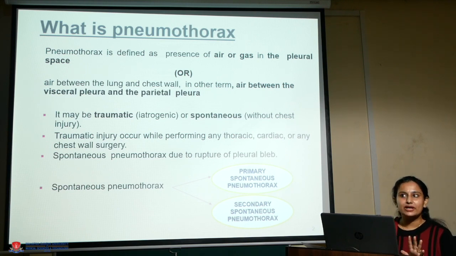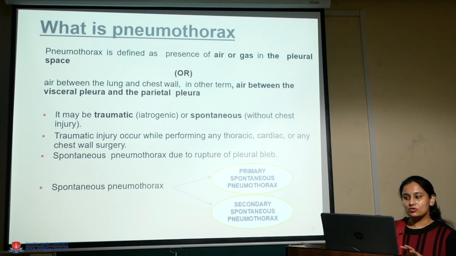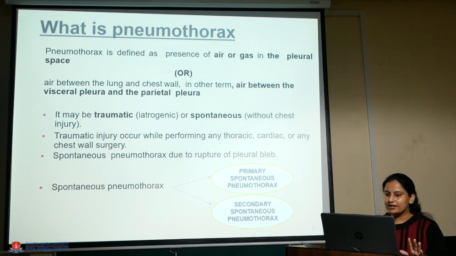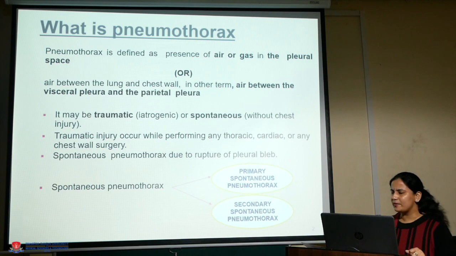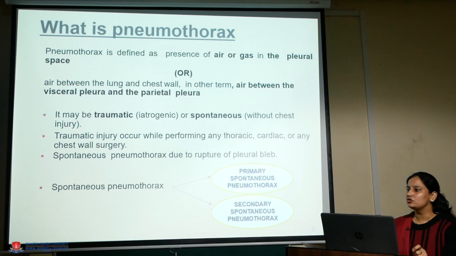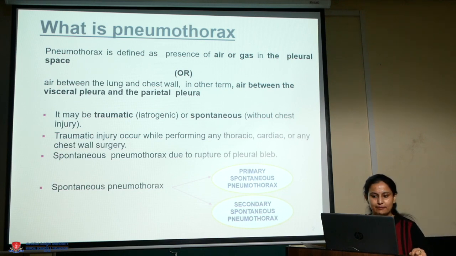How can pneumothorax occur? Basically it can be traumatic or spontaneous. Traumatic means it can be due to performing any thoracic, cardiac or chest wall surgery. Spontaneous pneumothorax can be due to rupture of a pleural bleb.